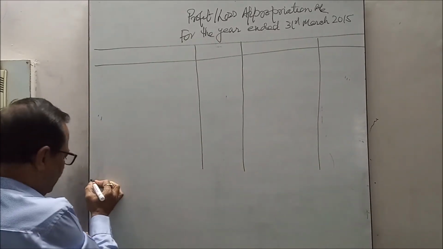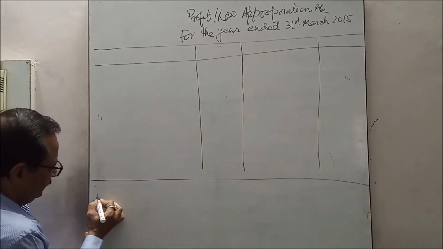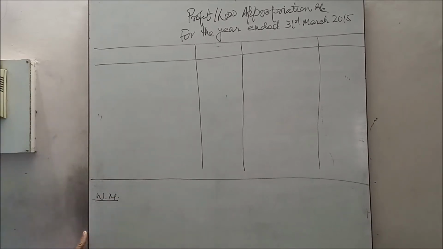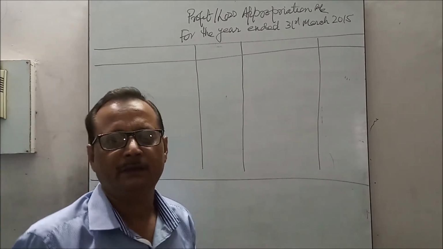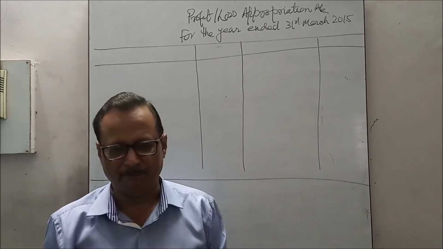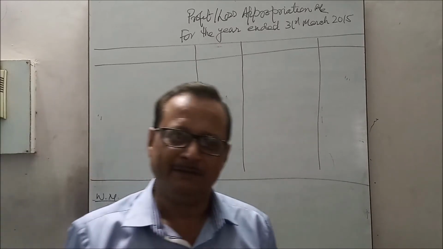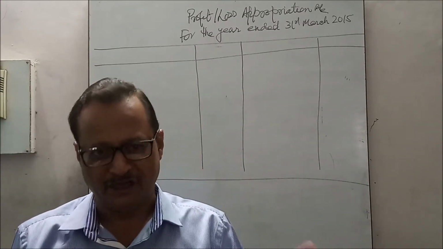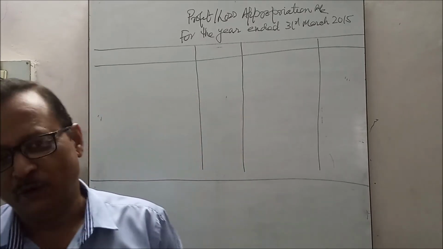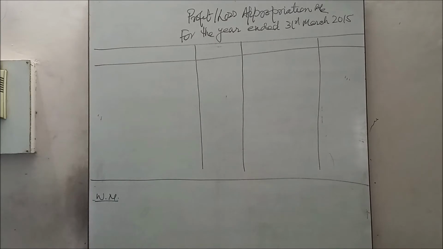Prior to preparing the profit loss appropriation account, see the working note, because some errors were committed in the books of accounts. That is, life insurance premium of the partner A was paid by the firm but was entered as general expenses, and depreciation was not taken into account.